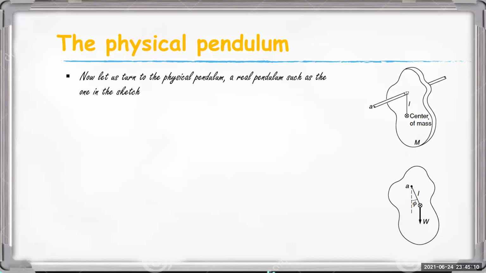Okay, a massive lamina is hanged through an axis.